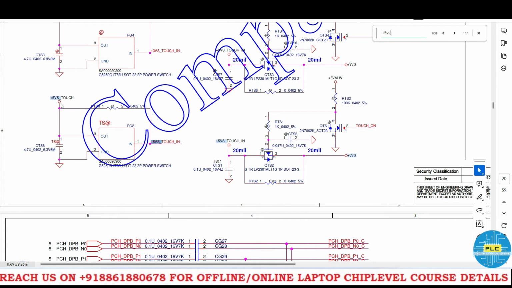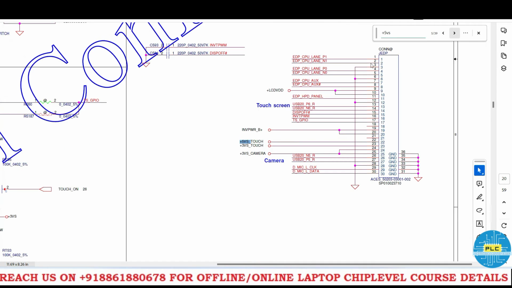Here 5VS touch. So somewhere it's converting as touch in and 5VS touch. Even 3VS also we got, right? See here, 3 volts touch and 5 volts touch is the EDP signal, which I told you about in the EDP test screen. If you are using a test screen, that requires 3VS touch and 5VS touch. So that connector is available here. Okay, so 3VS and 5VS.